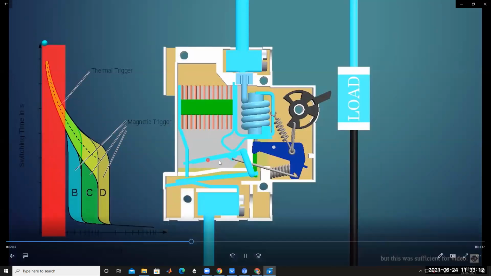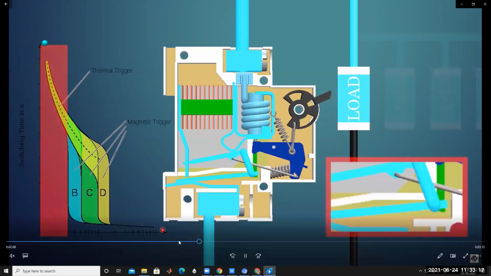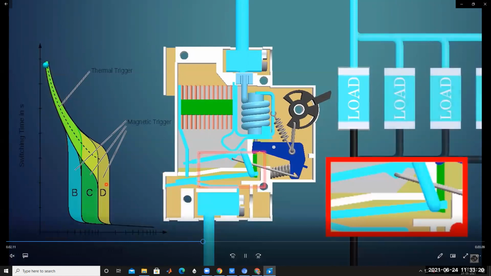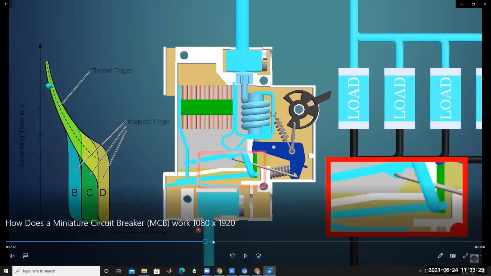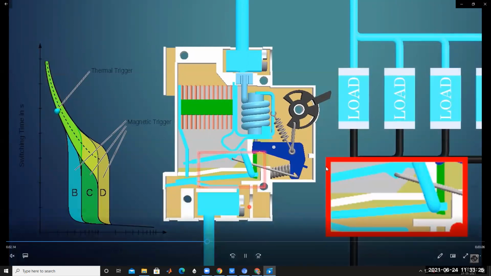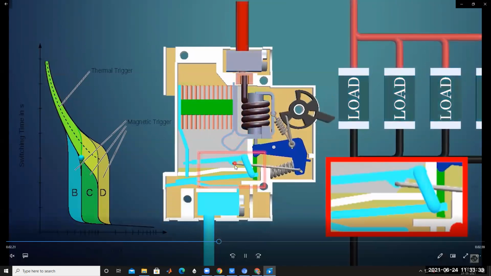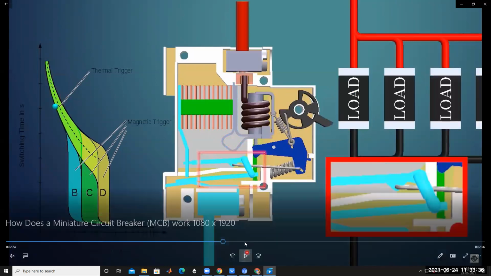This bending depends upon the different types: class B, class C, class D. When more loads are connected in parallel, it draws more current from the supply, and the bimetallic strip bends downward. The movable contact moves downward, and because of the spring mechanism there is a sudden opening between the fixed contact and the movable contact.